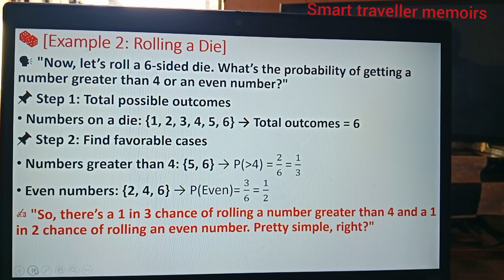Numbers greater than 4 are 5 and 6. So for the probability of getting a number greater than 4, we have 2 choices out of 6, and therefore you have 1 over 3 when you simplify the fraction. For the probability of getting an even number, the even numbers are 2, 4, and 6, meaning there are 3 out of 6, and therefore the probability is a half when you simplify. So there is a 1 in 3 chance of rolling a number greater than 4, and a 1 in 2 chance of rolling an even number. And that is pretty simple, right?